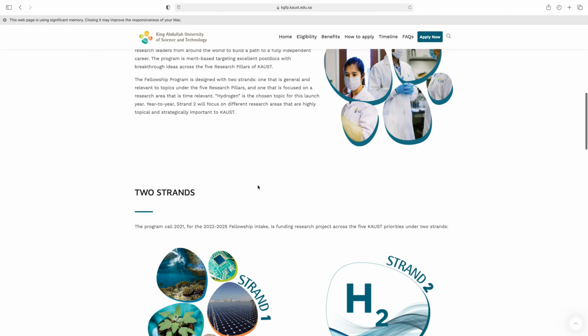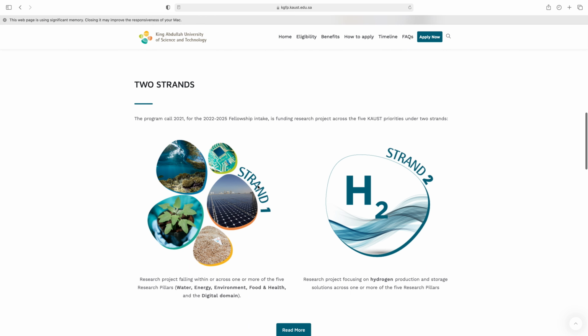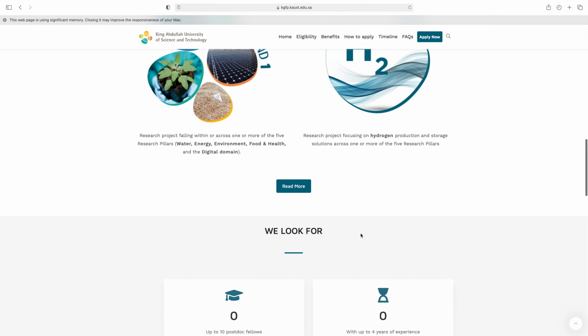So here are 2 strands, and you have to select the strand in the application form. If your field is related to water, energy, environment, food and health and digital domain, then you will select strand 1. And if your research focuses on hydrogen production, then you will select strand 2.